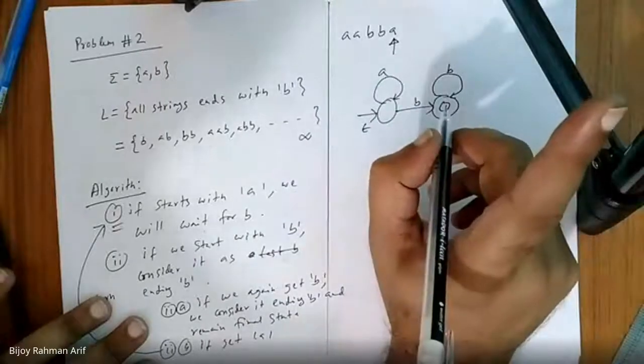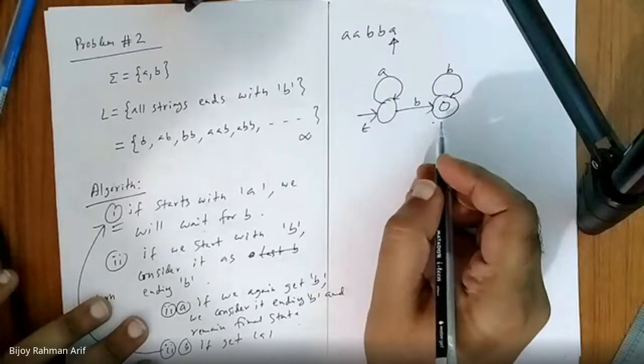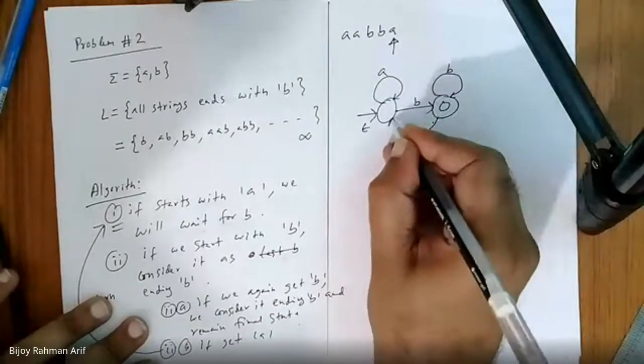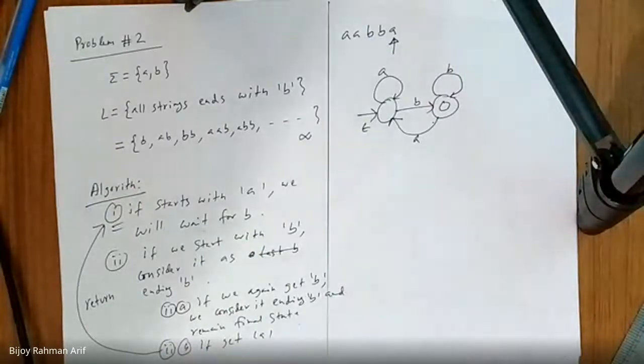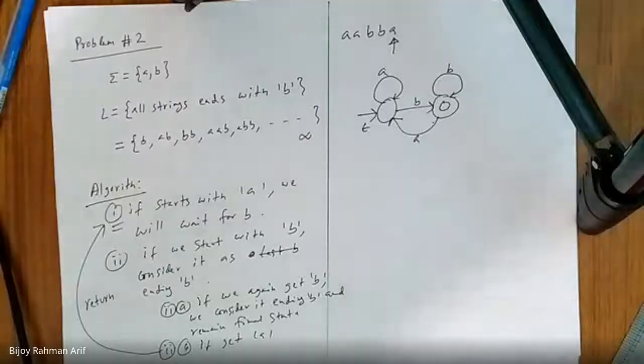Here, if I get A, I have to look for the ending B, so I will come back to the initial state. So this is the finite automata. Am I right? Yes, sir.